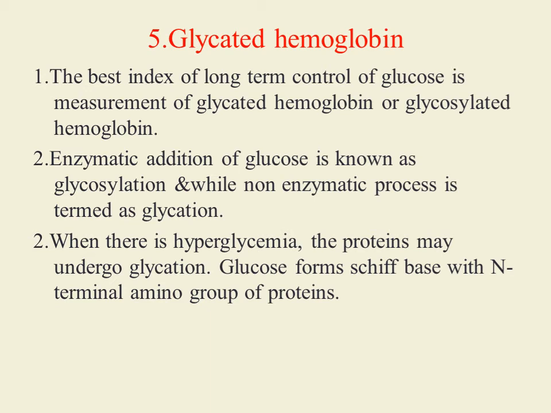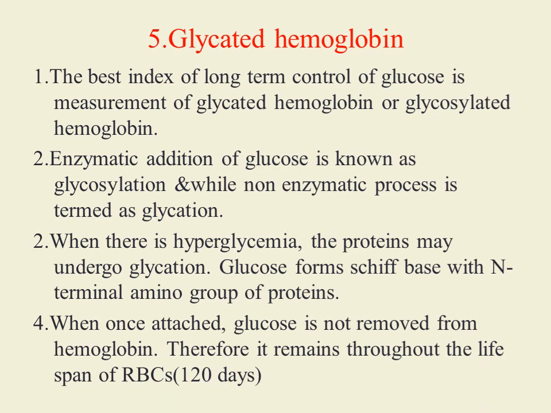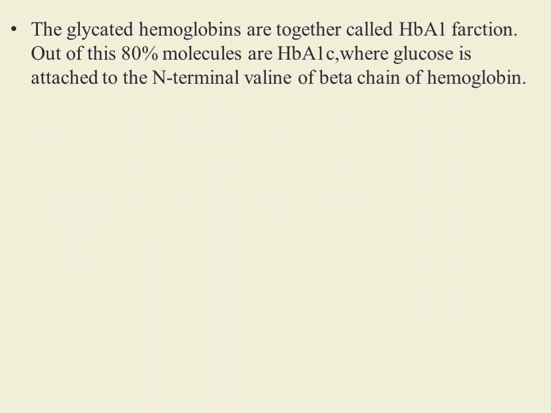Glucose forms a Schiff base with the N-terminal amino group of protein. Once attached, glucose is not removed from the hemoglobin. Therefore, it remains throughout the lifespan of the RBC, that is 120 days. The glycated hemoglobins are together called the HbA1 fraction. Out of this, 80% of molecules are HbA1c, where glucose is attached to the N-terminal valine of the beta chain of hemoglobin. That's why the term HbA1c is commonly used for glycosylated hemoglobin.